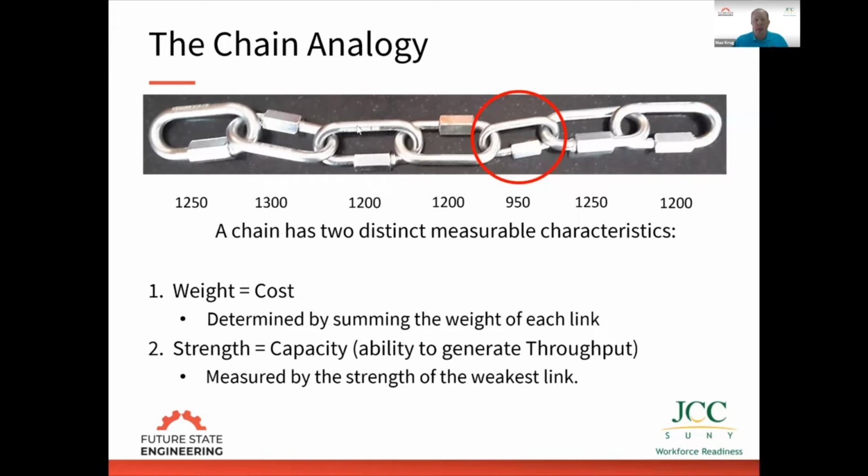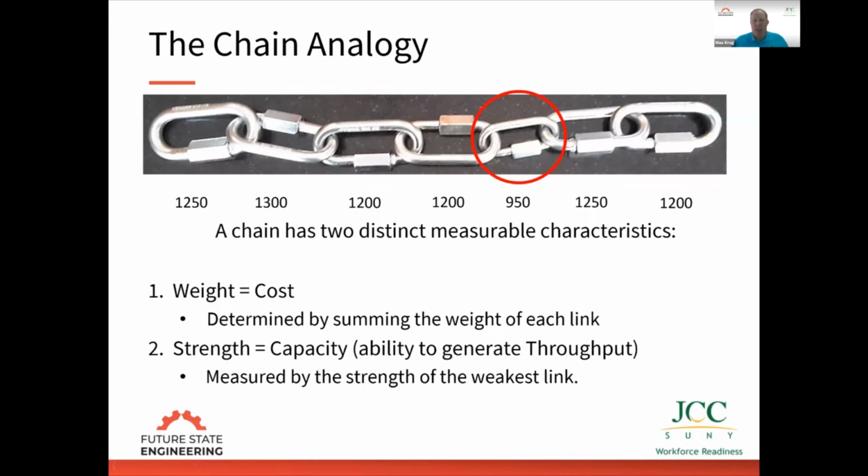I can take this link and remove it, and the chain will be lighter. That's comparable to outsourcing work to an outside supplier. Another way I can make the chain lighter is to reduce the capacity of this link. I can take some material and make the link smaller. That relates to laying off people. I can lay off people in the department and make that link in the chain lighter.